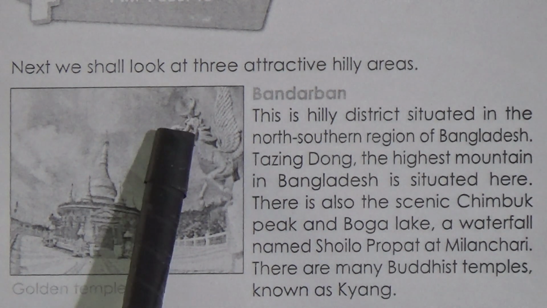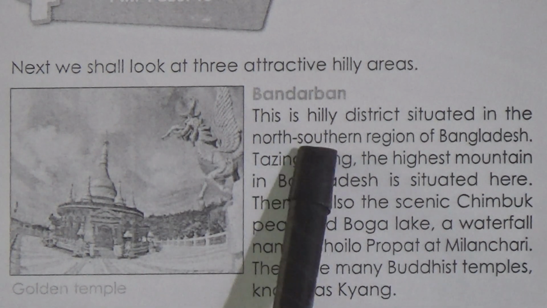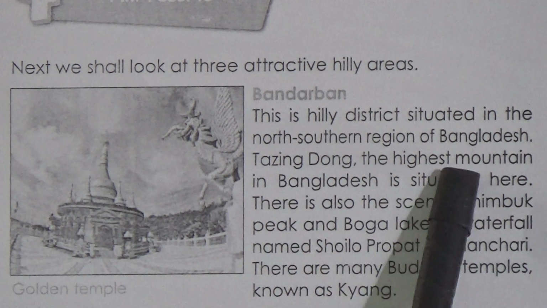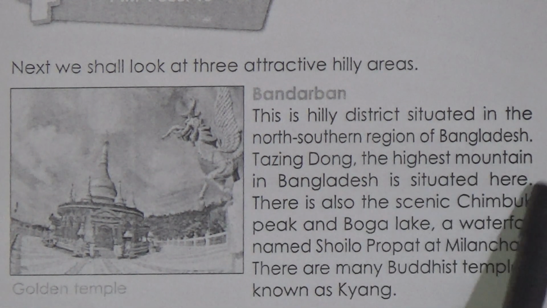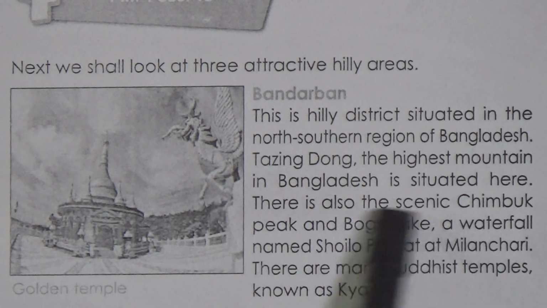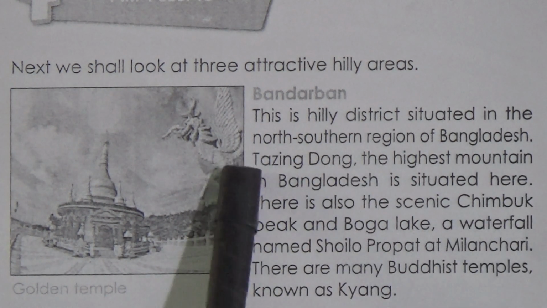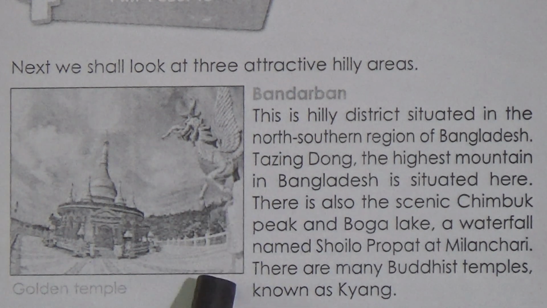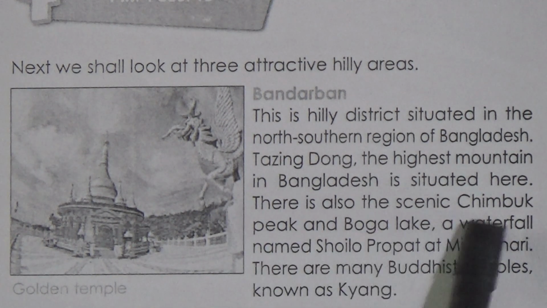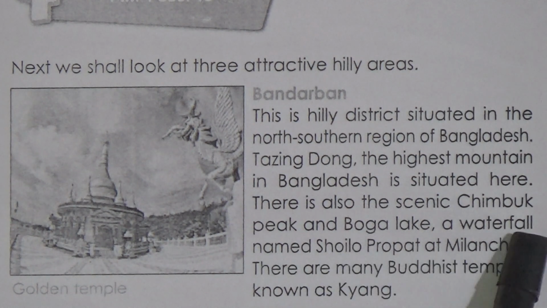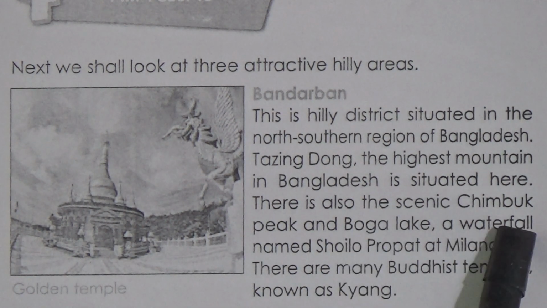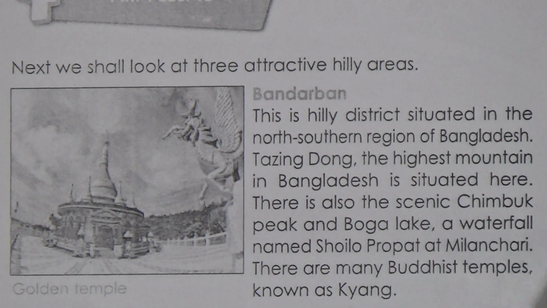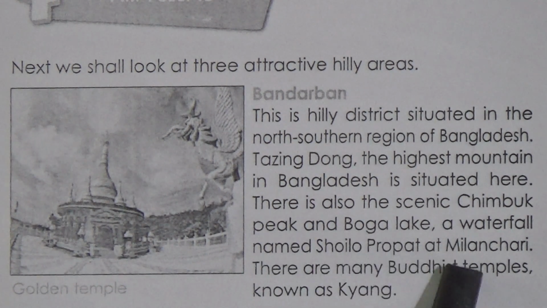So the first one is Bandarban. This is a hilly district situated in the south-eastern region of Bangladesh. Tajingdong, the highest mountain in Bangladesh, is situated here. So if you are asked what is the highest mountain of Bangladesh, you have to say this is Tajingdong, and this is situated in Bandarban. There is also the scenic Chimbuk Peak and Boga Lake, and a waterfall named Shailaprapat at Milanchuri. So if you want to visit Bandarban, you will get the Chimbuk Peak and the Boga Lake, and at the same time Shailaprapat, which is at Milanchuri.